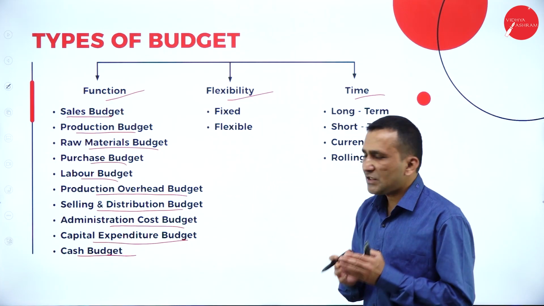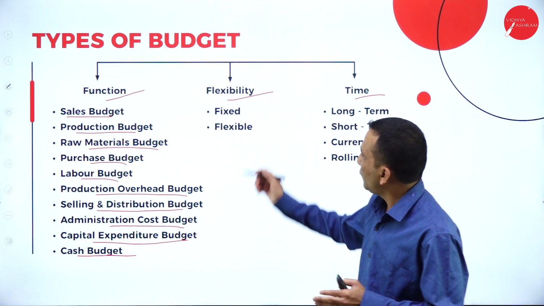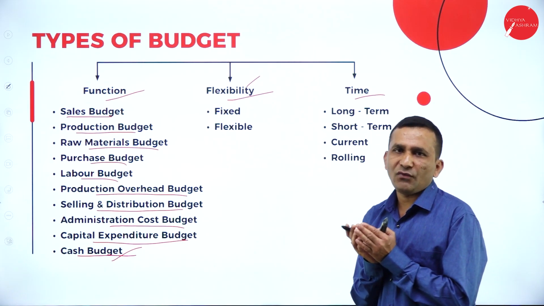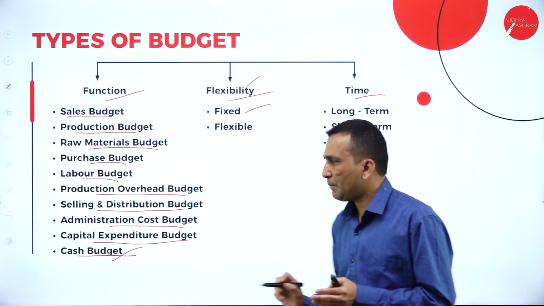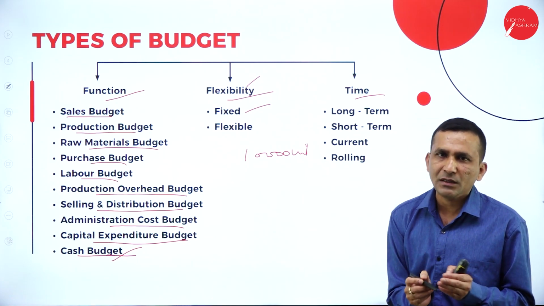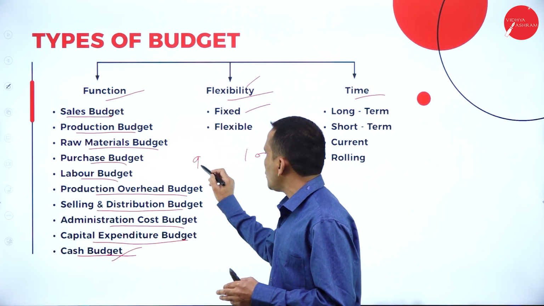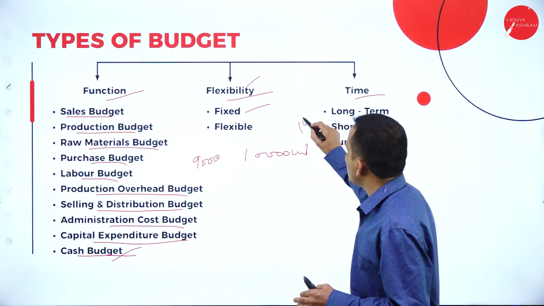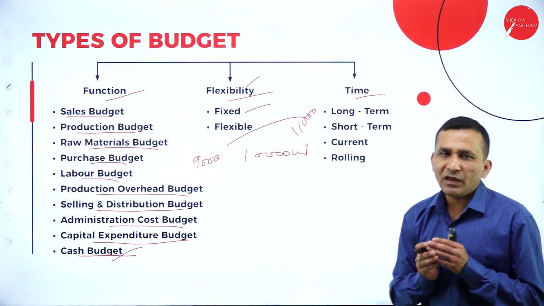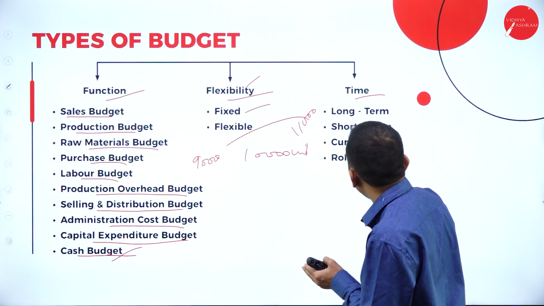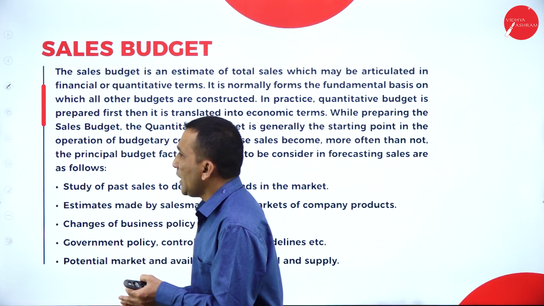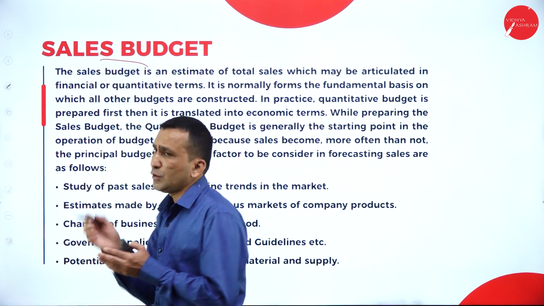In your syllabus, it is clearly specified that problems are expected on the flexible budget as well as the cash budget. Now if you classify based on flexibility, one is fixed. For example, if the management decides to produce 10,000 products and prepares the budget, that is fixed. If it is 9,000 or 11,000, that is flexible. Under time period, we divided into long term budget, short term budget, and current and rolling budget. Moving one by one according to your syllabus, in the cash budget you will get more clarity.